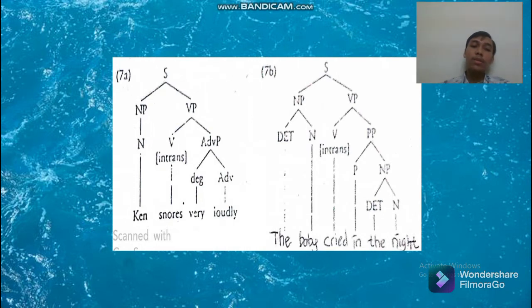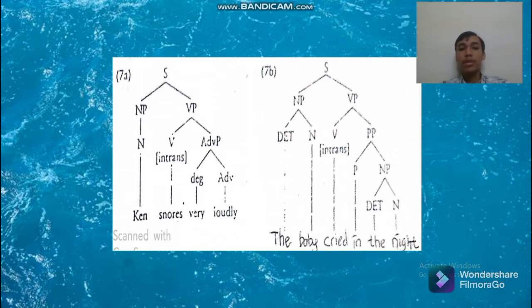And this is the tree diagram of both sentences. The first sentence is divided into noun phrase and verb phrase. Ken is the noun of the noun phrase, and then the verb phrase is divided into snores as intransitive verb and adverb phrase, which is also divided into degree and adverb. Very is the degree and loudly is the adverb.